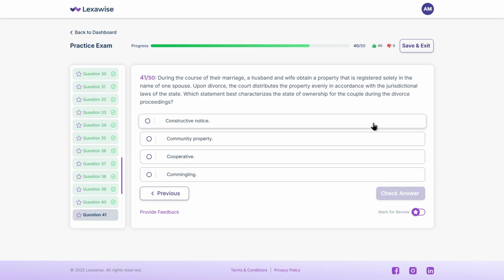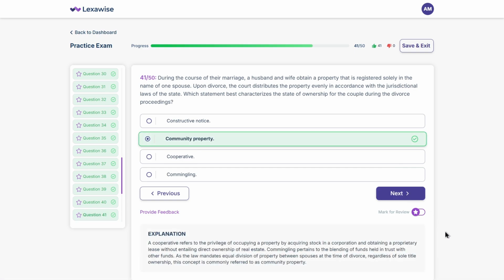A. Constructive notice. B. Community property. C. Cooperative. D. Commingling. Take a moment. The correct answer is B. Community property. Even if titled in one spouse's name, property acquired during marriage is typically jointly owned in community property states and split evenly upon divorce.